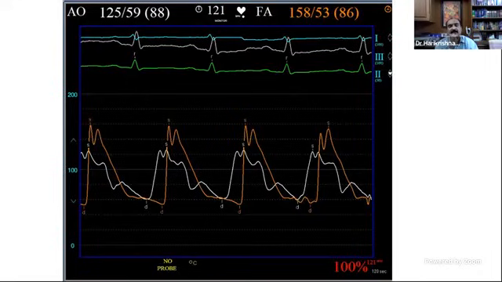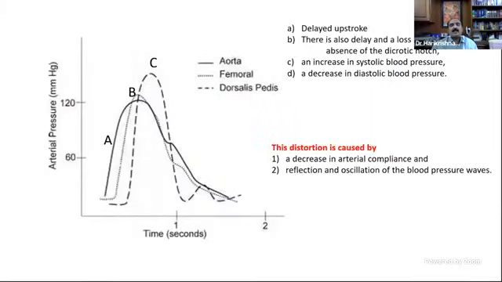The dicrotic notch is being pushed down. That is what is happening due to the peripheral augmentation. That is called peripheral augmentation. These are the three tracings: A, B, and C. A is the ascending aorta, B is the femoral, and C is the dorsalis pedis. I have given this as an example.